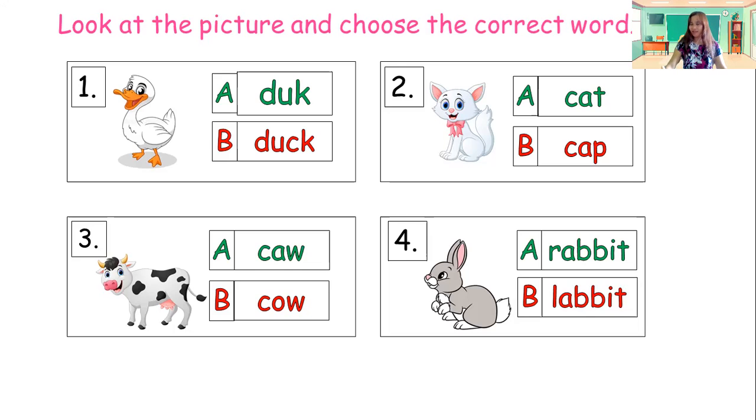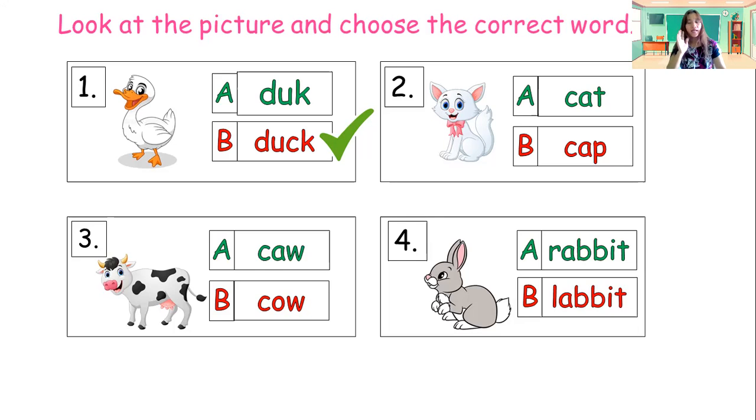Okay, let's check if your answer is correct. Yes, the correct answer is letter B. Let's proceed to number 2 picture. What is that? It's a cat. Yes, which is the correct word? Is it letter A, C-A-T, or letter B, C-A-P? What is the answer?